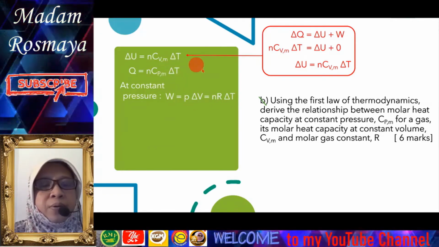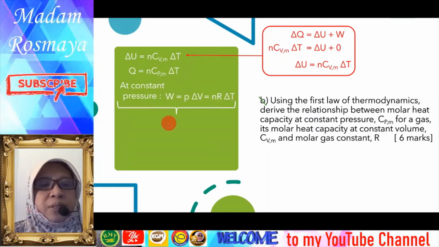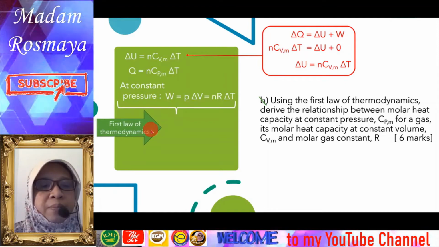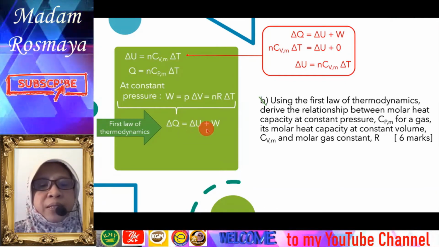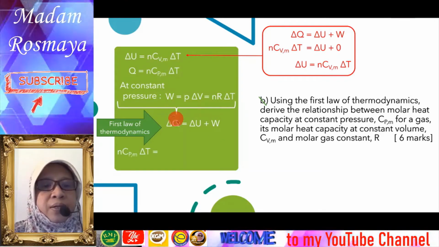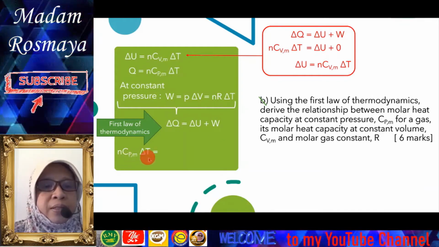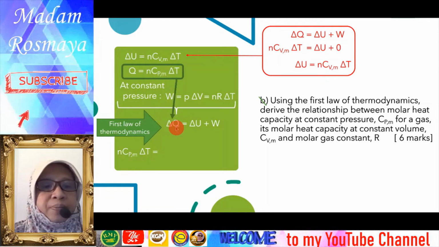Now we are going to combine all these and substitute all these equations into the first law of thermodynamics. The first law of thermodynamics: ΔQ equals ΔU plus work done. So we substitute ΔQ as nC_PmΔT into here.